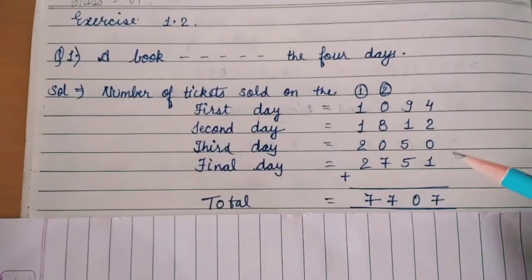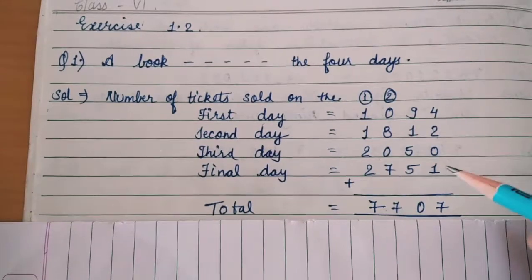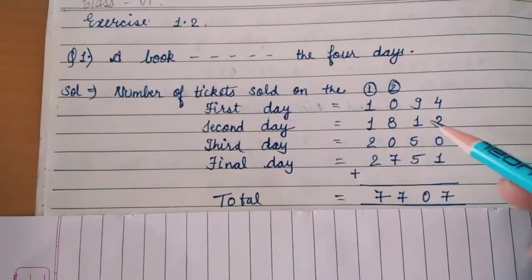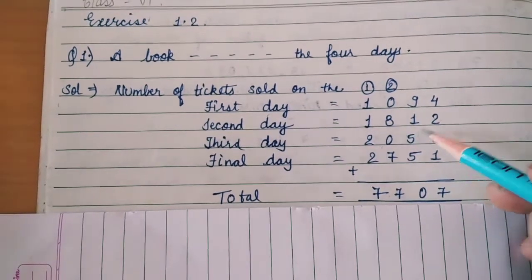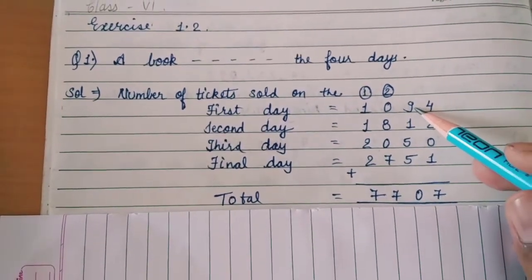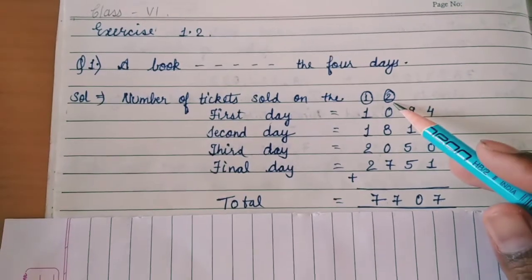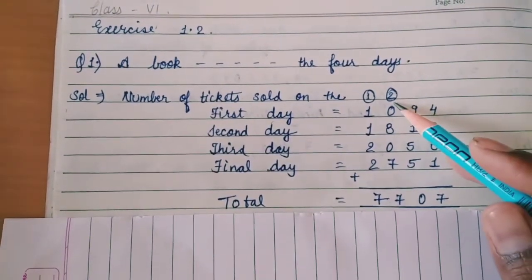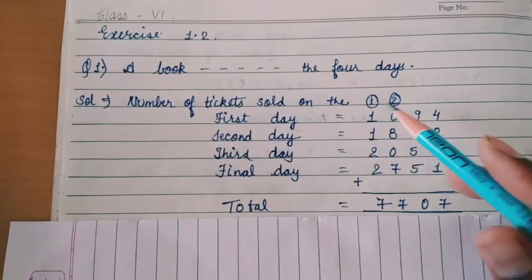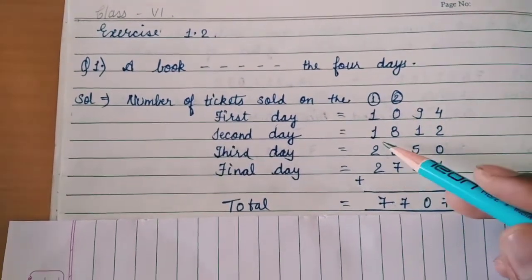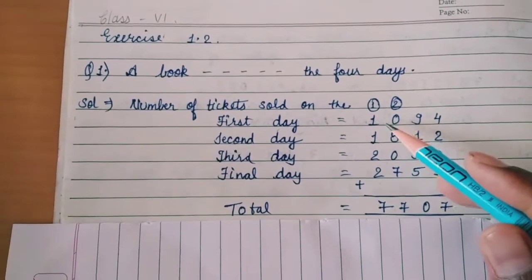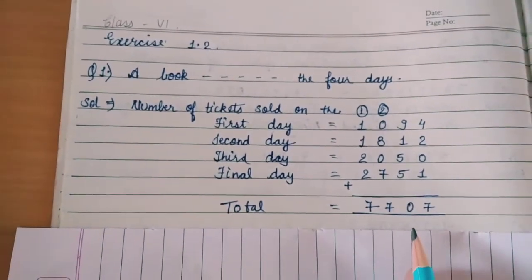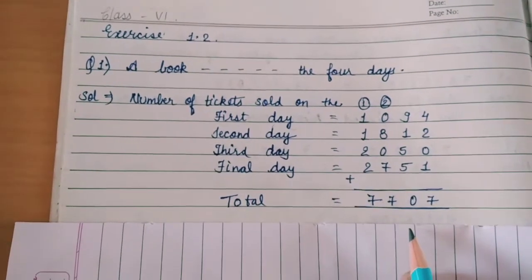Okay. 1 plus 2, 6 plus 4, 1 plus 2 is 3, 3 plus 4 is 7. 5 plus 5, 10, plus 1, 11, plus 9, 20, 0 here, 2 on the carry. 7 plus 8, 15, plus 2, 17, 7 here, 1 on the carry. 2 plus 2, 4, 5, 6, 7. So total 7,707 tickets were sold in the science exhibition.